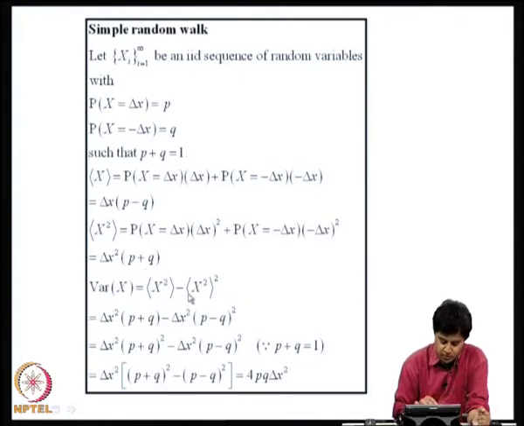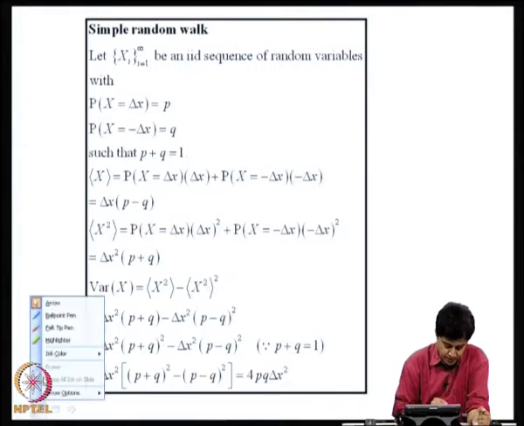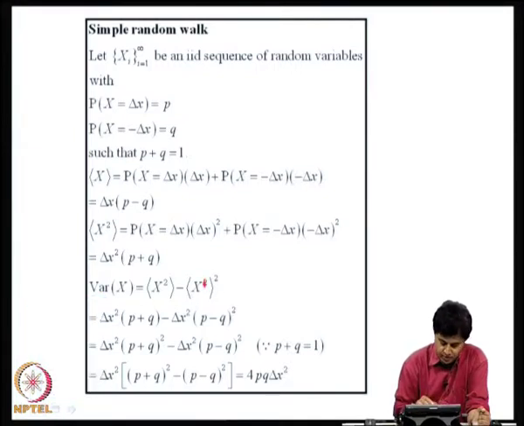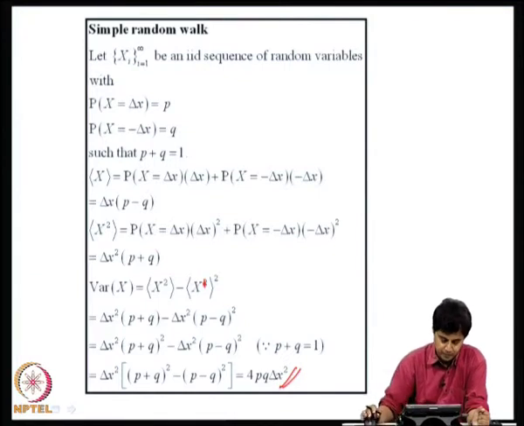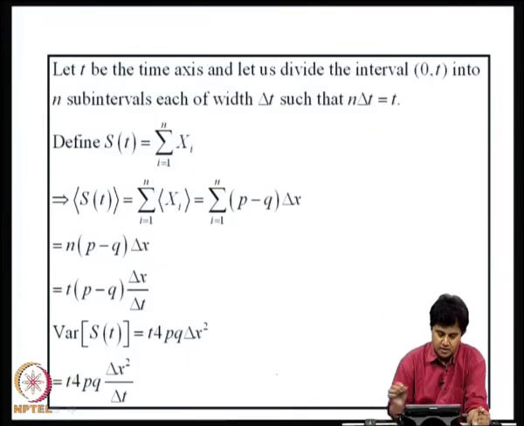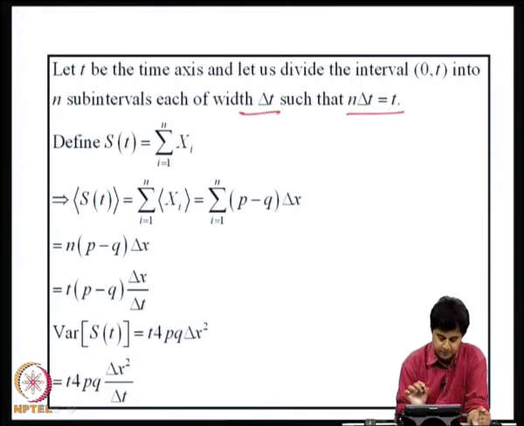Variance would be the mean square value minus square of the mean, and we write this in terms of the mean square value and the square of the mean and manipulate these expressions and we get the variance to be 4pq delta x square. Now, let us consider t to be the time axis and let us divide the interval 0 to t into n sub intervals, each of width delta t, such that n delta t is t. Now, I define S of t as sum of xi from i equal to 1 to n.